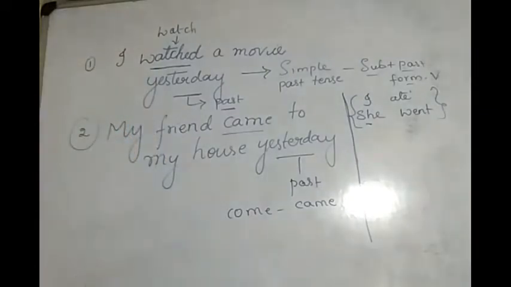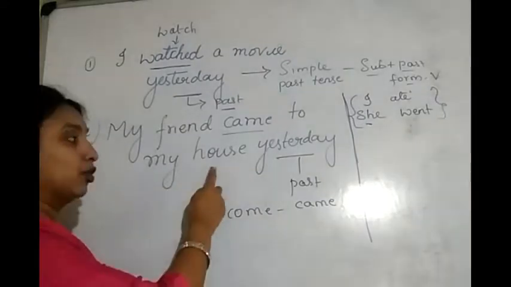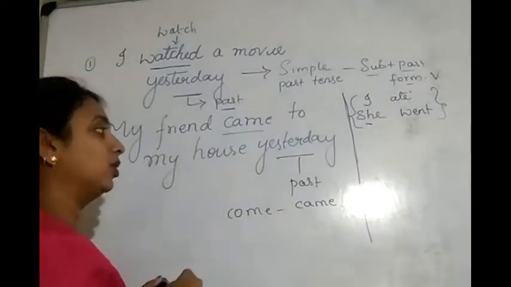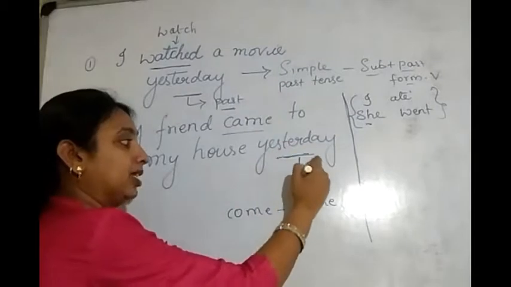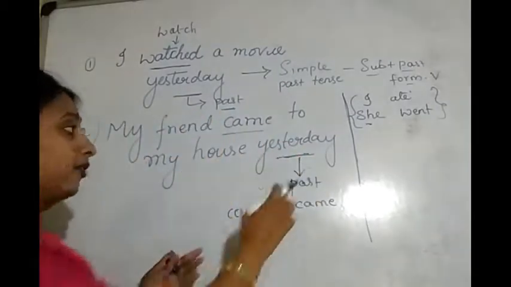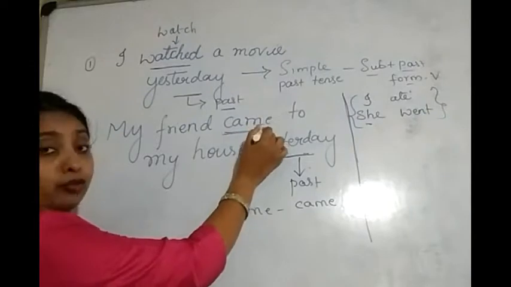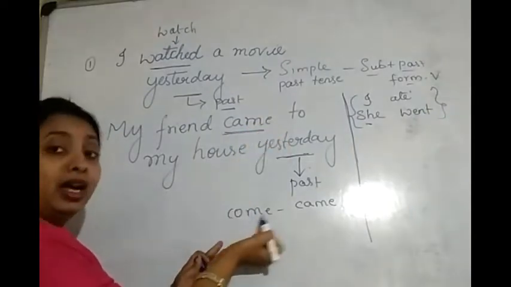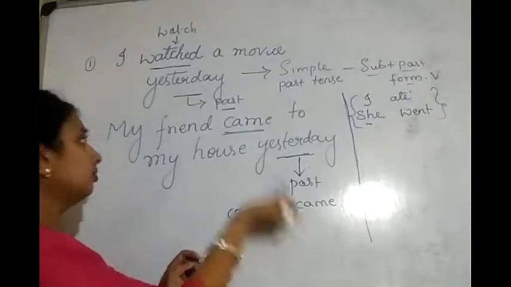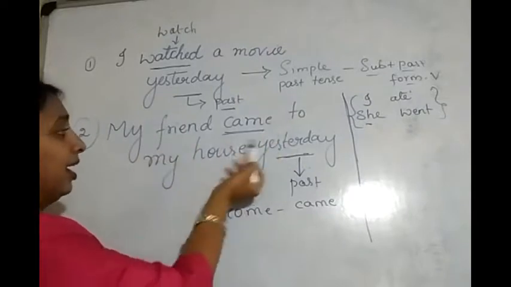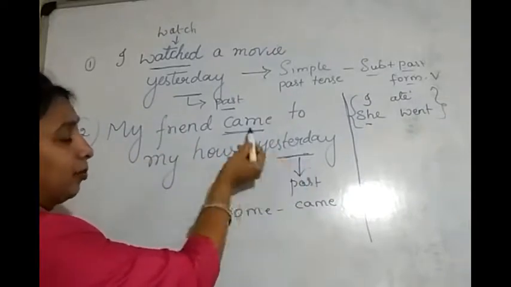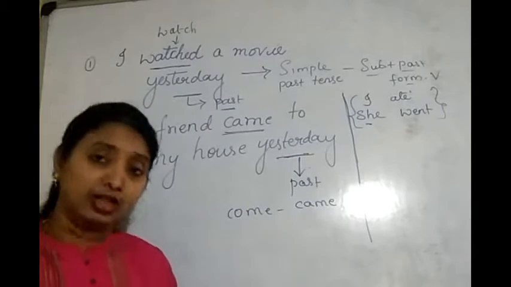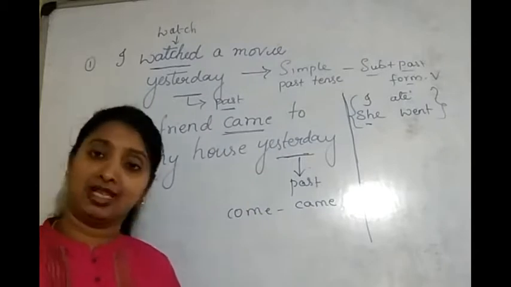Now, second sentence. My friend came to my house yesterday. When did my friend come to my house? My friend came to my house yesterday. Yesterday means it is past again. Then, if it is past, I have to use the past form of a verb. Come is the present form and came is the past form. So, came and yesterday, both are in past tense. So, this sentence also is in simple past tense.